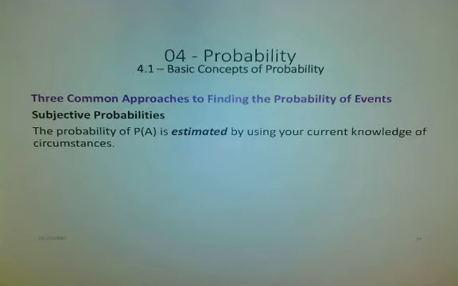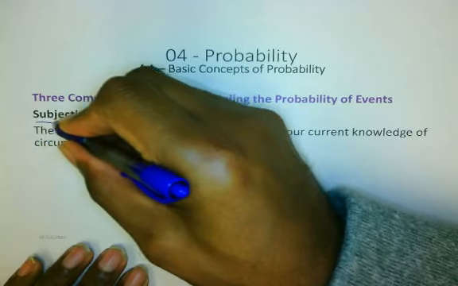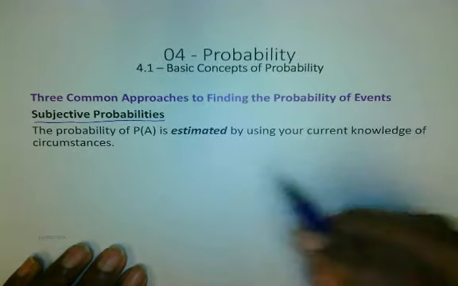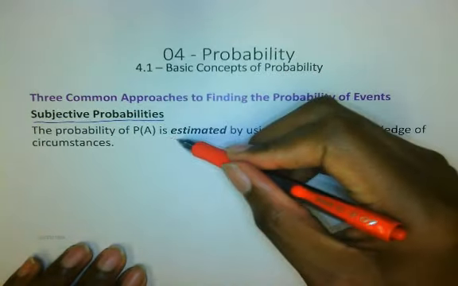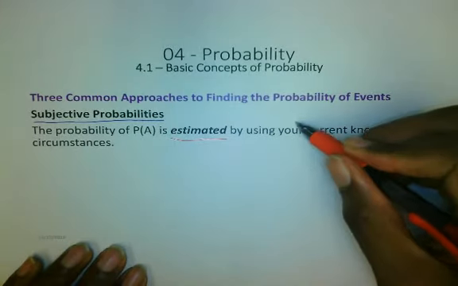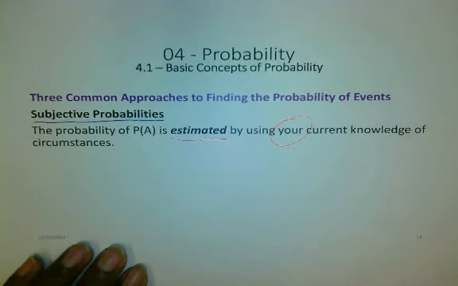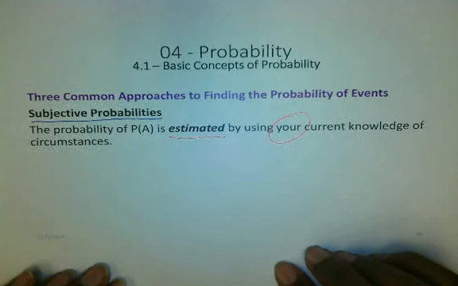And sometimes in this textbook, it'll be asking you to make subjective probabilities. That's what this is talking about. Now, you want to be able to support your rationale, and it might be ignorant, it might be wrong, but that is what a subjective probability is. It is estimated by using, this is the flaw, I believe, your current knowledge of circumstances.